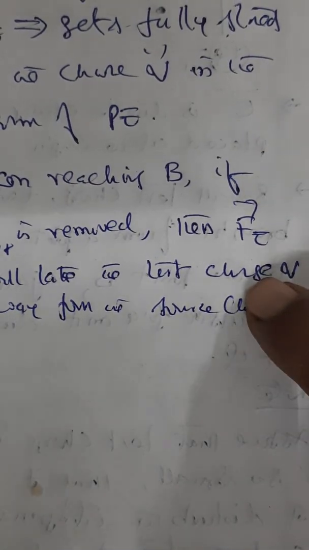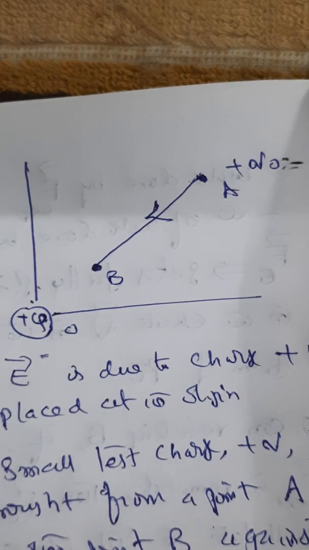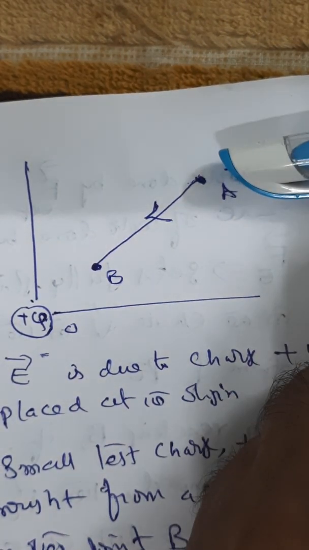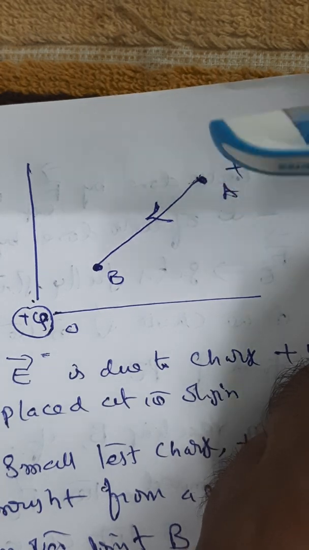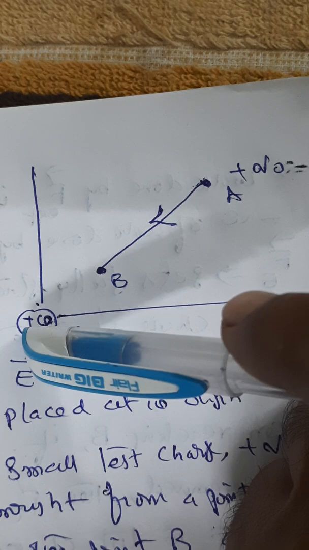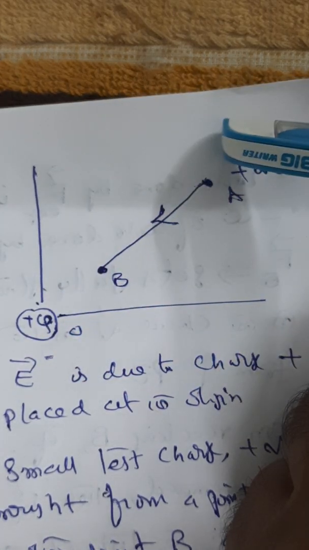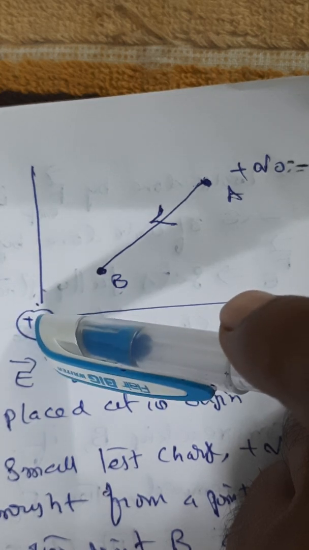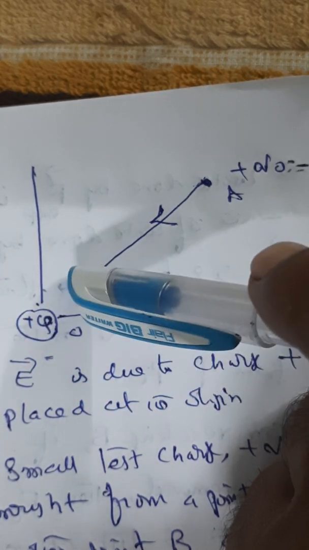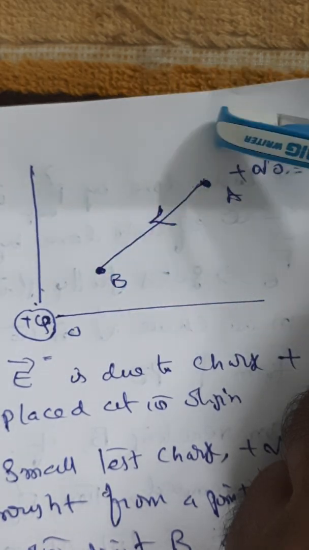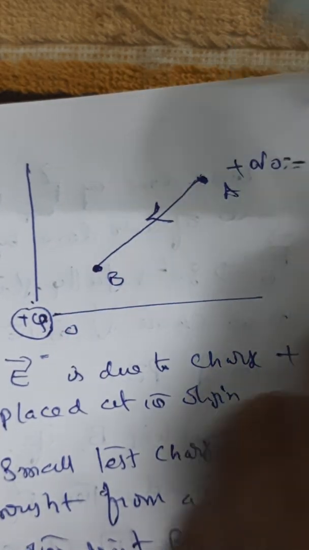What is meant by this? I'll show you. See this diagram again? Here you are applying external force. Why are we applying external force? Because this source charge is exerting a repulsive force in the opposite direction. To counter the repulsive force exerted by this source charge, you are applying just an equivalent external force here. So both are equal and opposite and get negated.